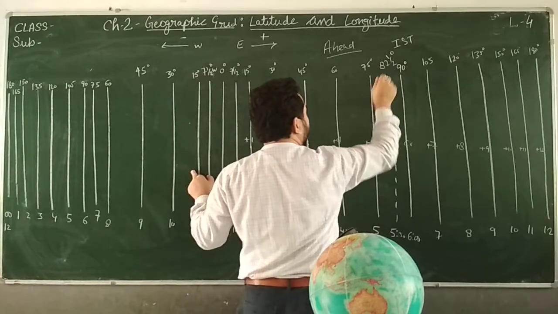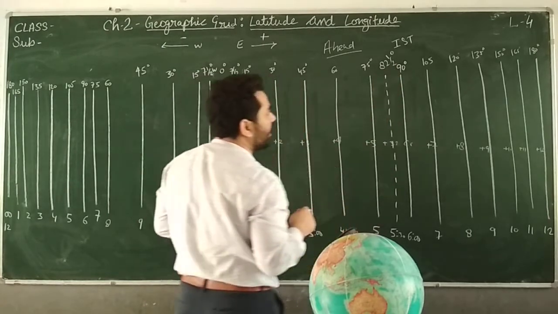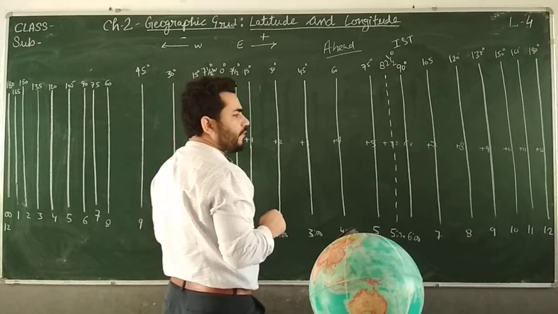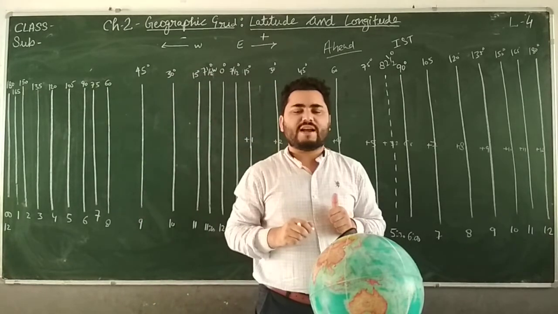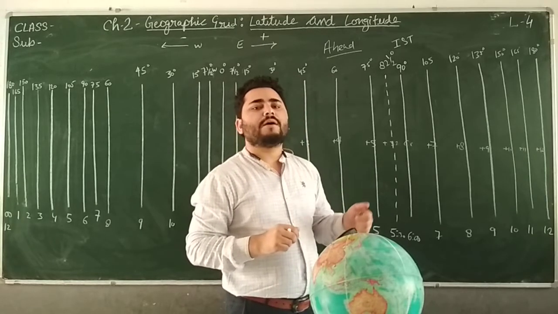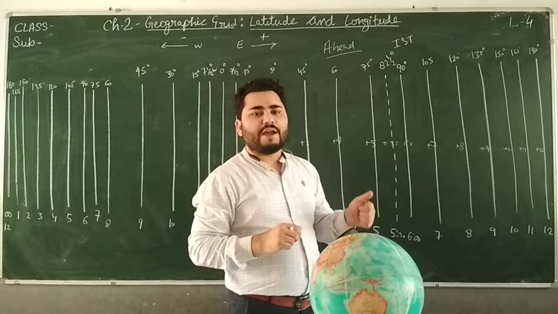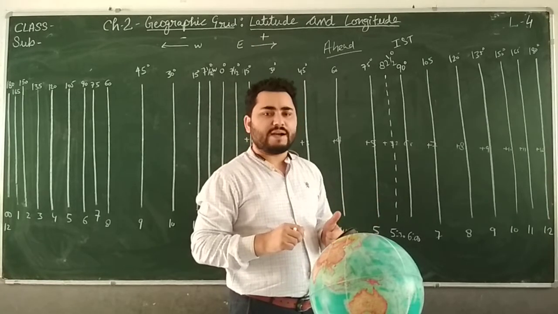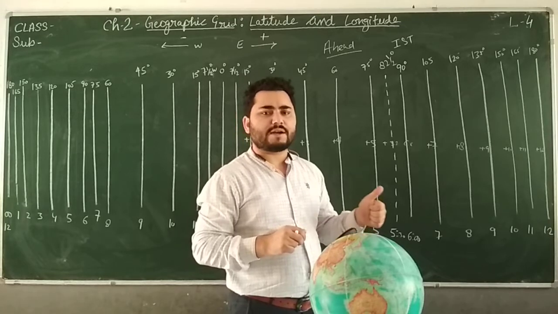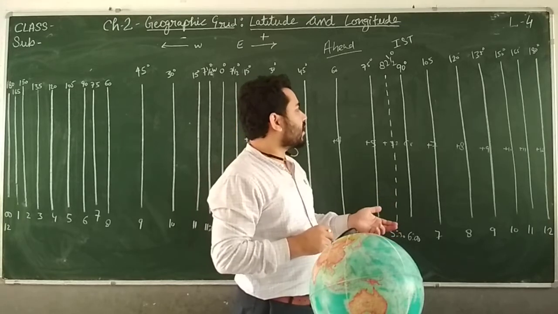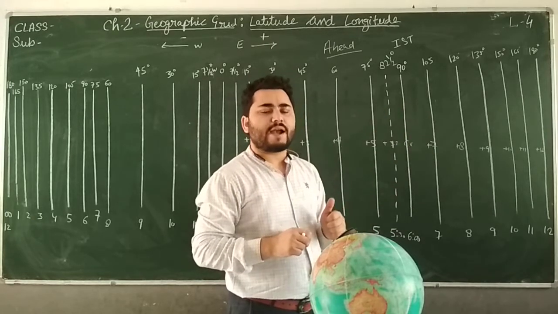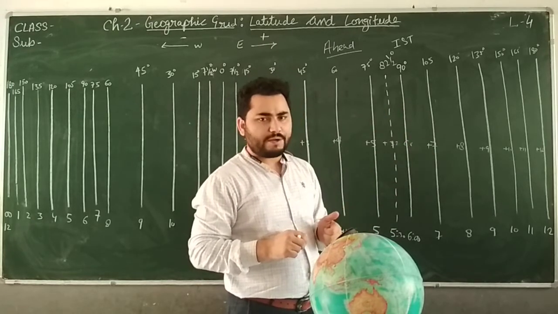Because this line, 82.5 degree, we have taken as the standard meridian for India, and we have already studied standard meridian. What is standard meridian? A meridian according to which the time of the entire country is set. That is called standard meridian. So 82.5 degree is the standard meridian of India.